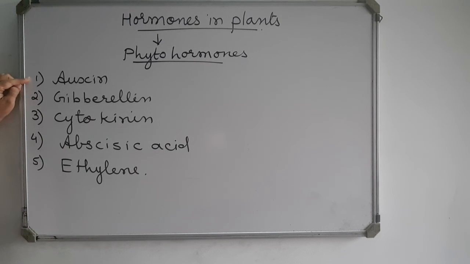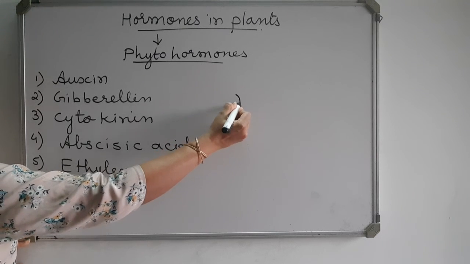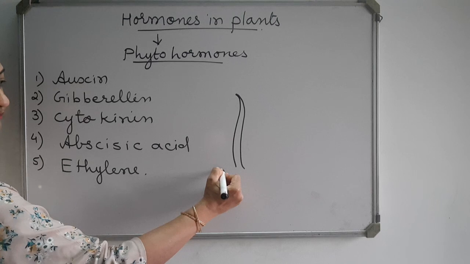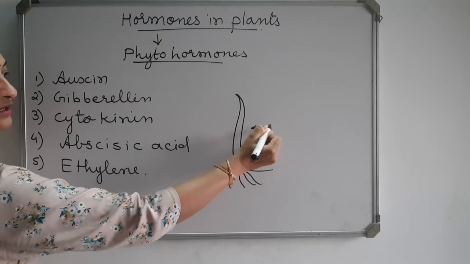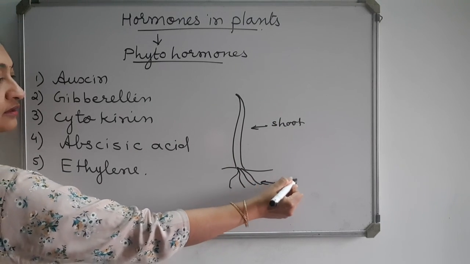First one is auxin. Auxin is a growth hormone, and auxin is present at the tip of the shoot of the plant. If I draw here a simple figure, this is the shoot and this is the root.